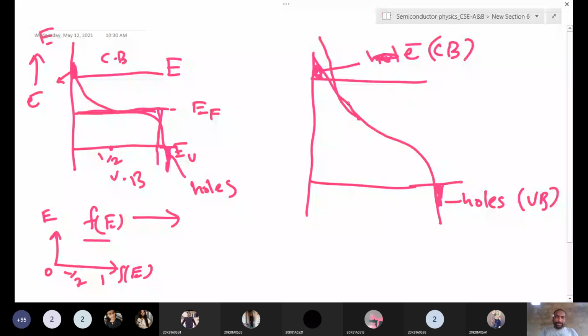You can also draw this way, representing the area view like this. This is electrons, this is holes. So in an intrinsic semiconductor, by giving temperature only, we can create free holes and free electrons, and because of these free holes and free electrons, we get conductivity from the intrinsic semiconductor.